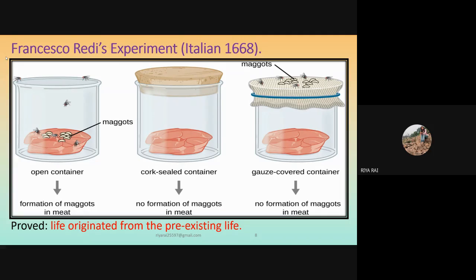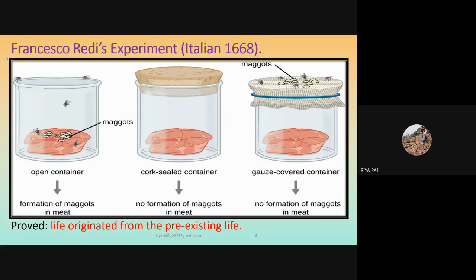The very first jar was uncovered. The second jar was sealed by a cork, that is fully sealed, and the third jar was covered by a gauze, that is it had some small pores. He observed that maggots, which are the larvae of flies like house flies, cheese flies or blowflies, developed in the jar which was open, and the jar which was covered with gauze. But the development of maggots didn't take place in the cork sealed flask.